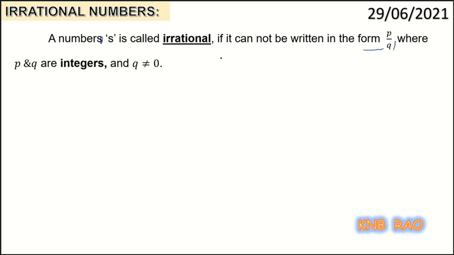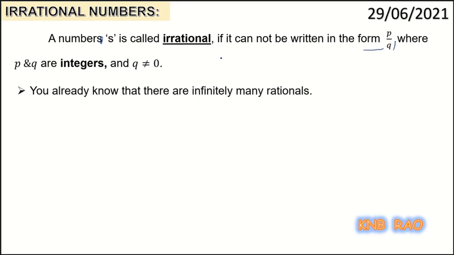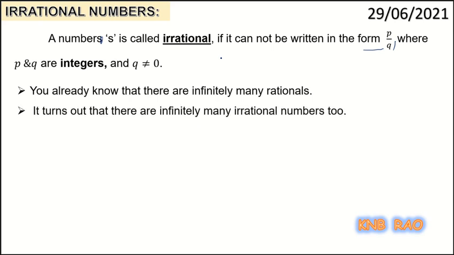This is the definition. So, you already know that there are infinitely many rationals on the number line, isn't it? So, between two rationals you found infinitely many rational numbers. Now, it turns out that there are infinitely many irrational numbers too. For example, let us say you have the numbers 1 and 2. Between 1 and 2 you found 3 by 2, and further you found 5 by 4 and so on, right?